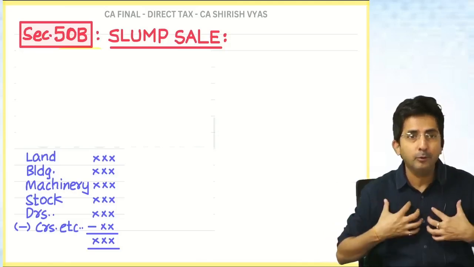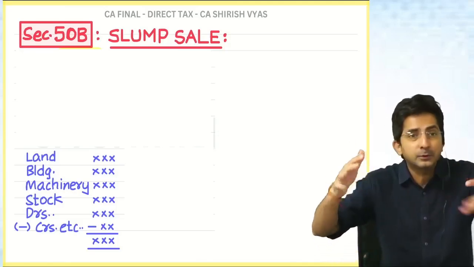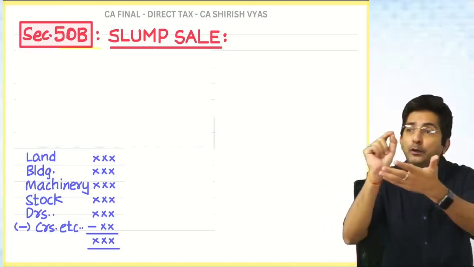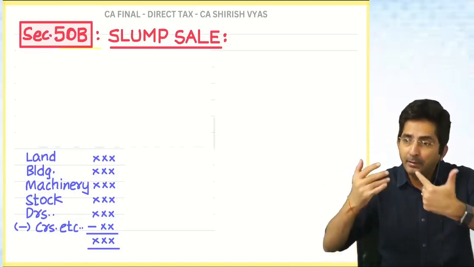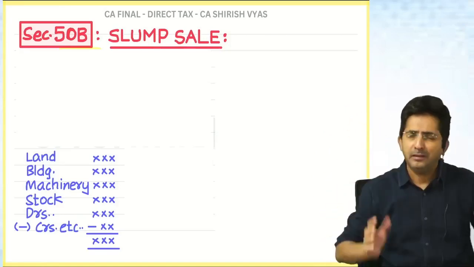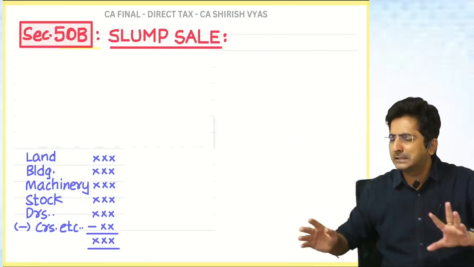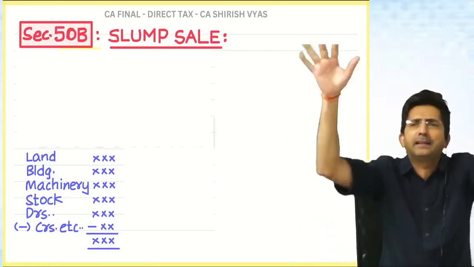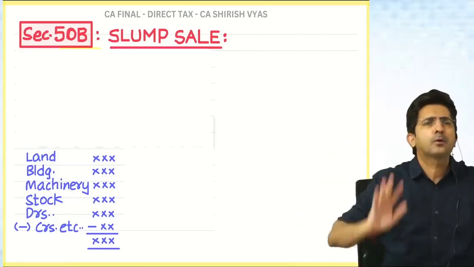You know what I will do? I will sell my coaching class to someone without adding the market value of each and every asset. I will tell someone, you take my coaching class, give me 1 crore. Take everything. Take my benches, take this table, take my computer, take my camera, take everything. Just give me 1 crore.